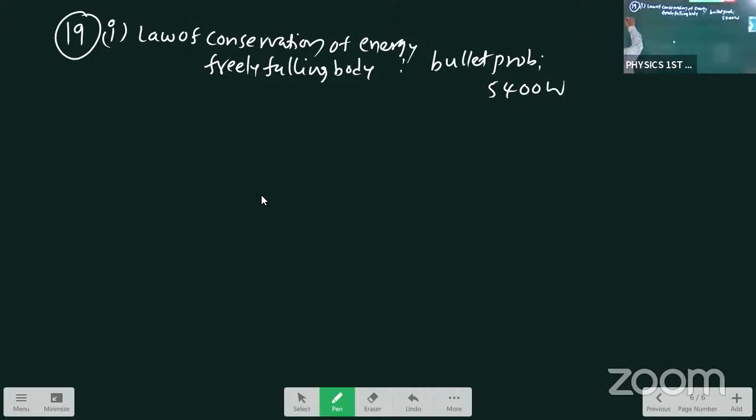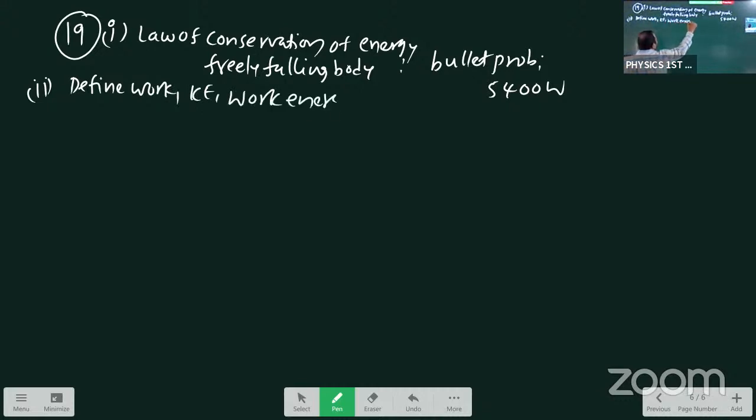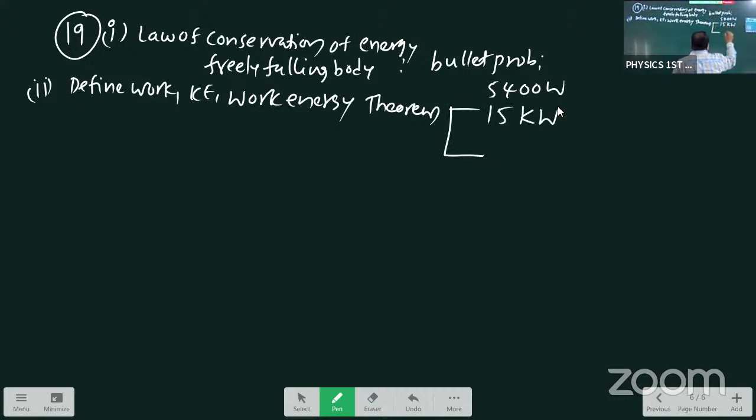In this one, second question, define work, kinetic energy, work energy theorem, work energy theorem with 2 questions, student. One is the power of motor 15 kilowatts, second one 166, approximately 170 horsepower. Total 2 problems for work, kinetic energy, work energy theorem. From these 2, one coming. 19th bit, this one. 20th.